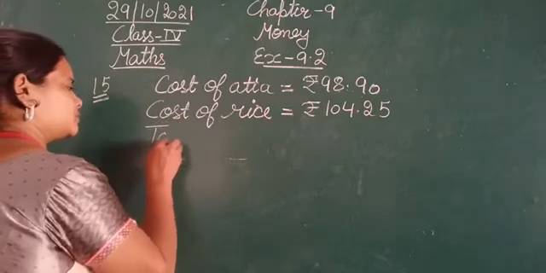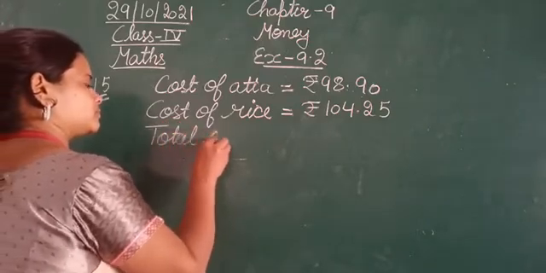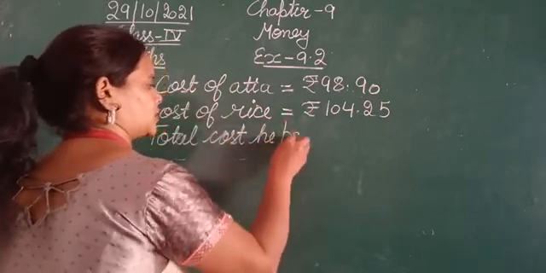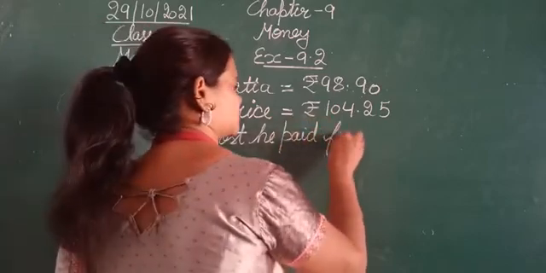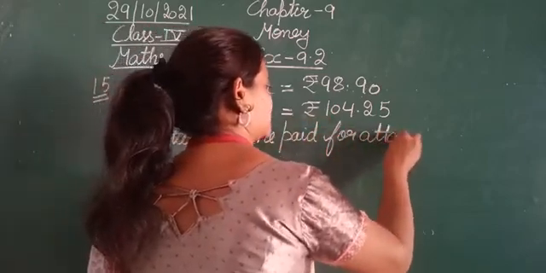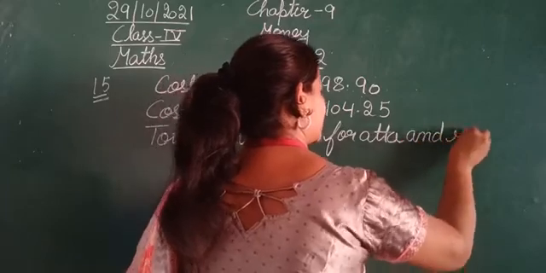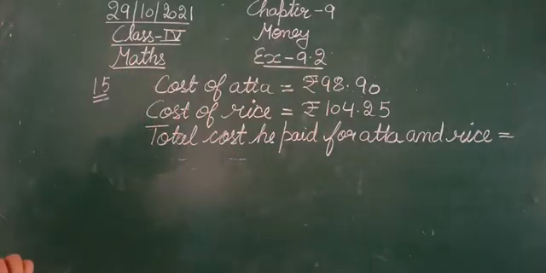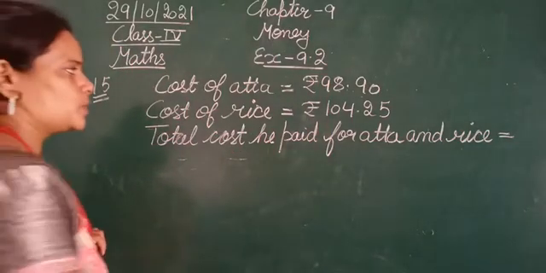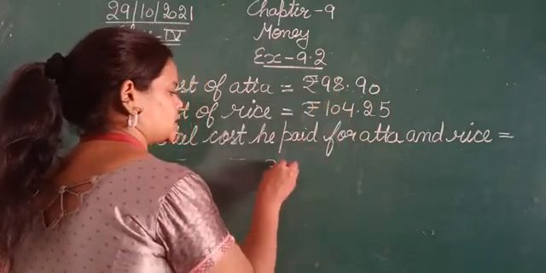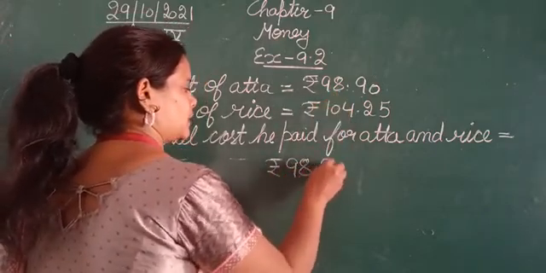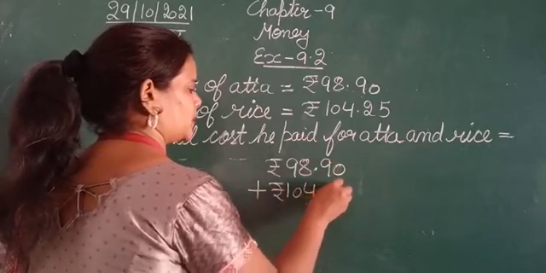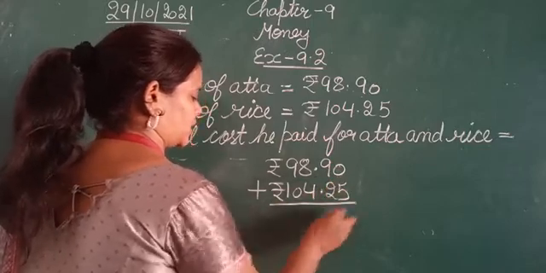Total cost he paid for atta and rice. That is, for this we need to add this one. That is 98 rupees 90 paisa plus 104 rupees and 25 पैसा. इन दोनों को ऐड करिए.